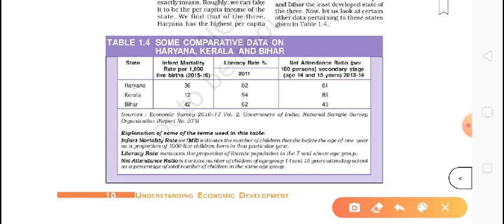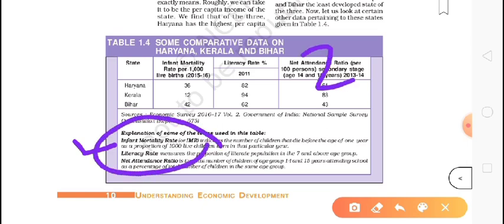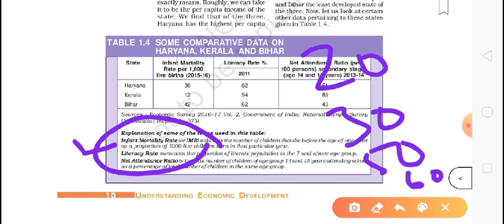Now why do we consider it? It tells why infant mortality rate is very important, because we are human beings, right? In what age or condition are we very weak? When we take birth, our first year is very critical, right? This infant mortality rate shows, if this rate is 20 somewhere, 30 somewhere, 50, 60 somewhere, out of 1,000.